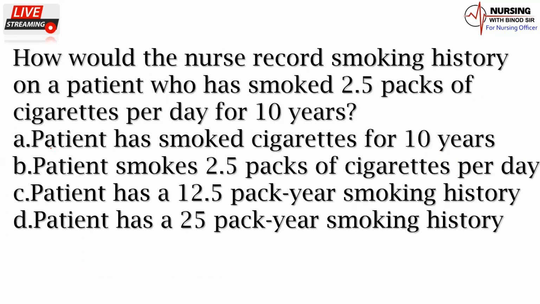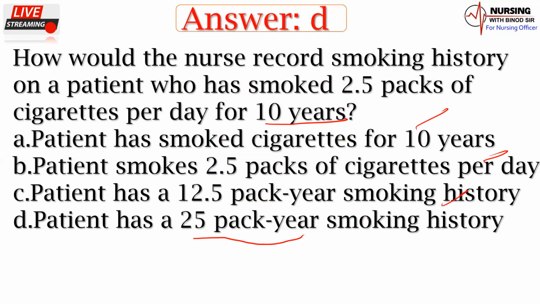Now we'll come to the next question. How would the nurse record the smoking history of a patient who has smoked 2.5 packs of cigarettes per day for 10 years? The patient has smoked cigarettes for 10 years, smoking 2.5 packs per day. C, the patient has a 12.5 pack-year smoking history; D, the patient has a 25 pack-year smoking history. So what would be the right answer? The answer would be option D. You all have to remember this one.